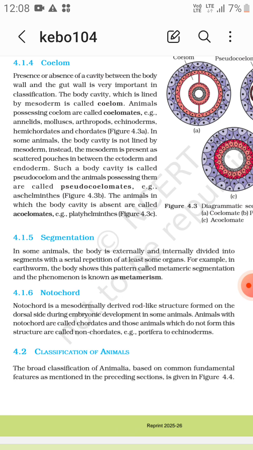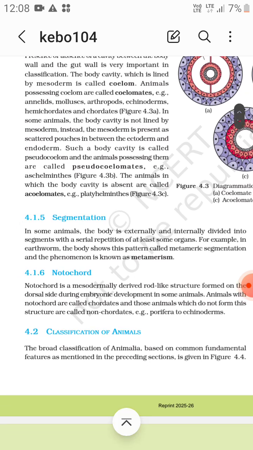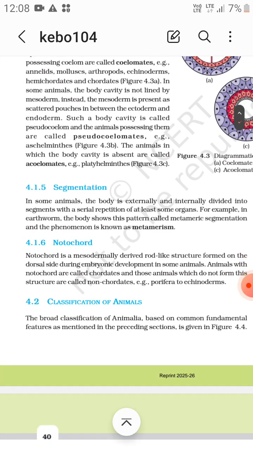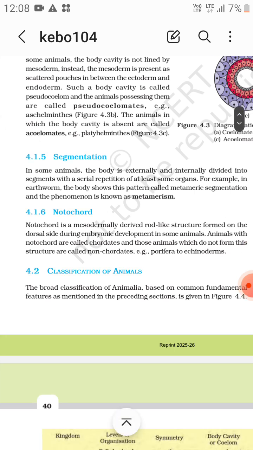It's written in here: in some animals the body cavity is not lined by mesoderm, and instead the mesoderm is present as scattered pouches in between the endoderm and ectoderm. Such a body cavity is called pseudocoelom, and the animals possessing them are called pseudocoelomates. And the animals in which the body cavity is absent are called acoelomates, like Platyhelminthes.